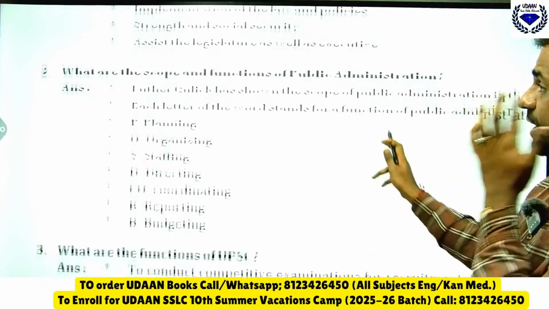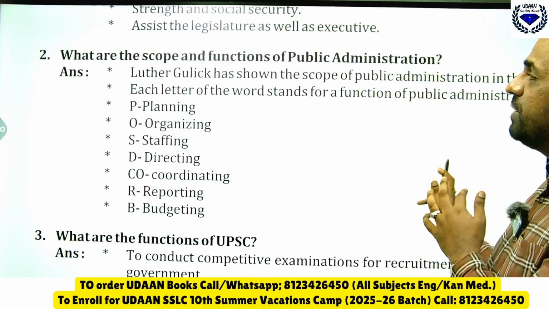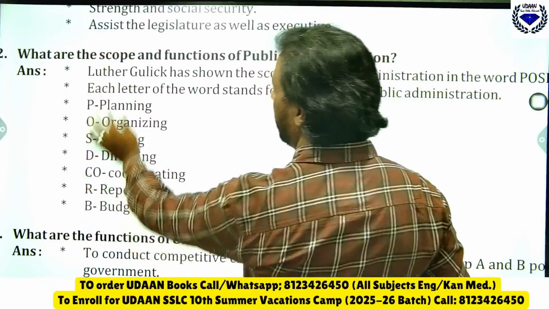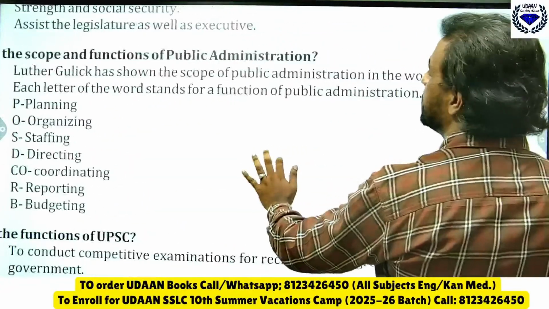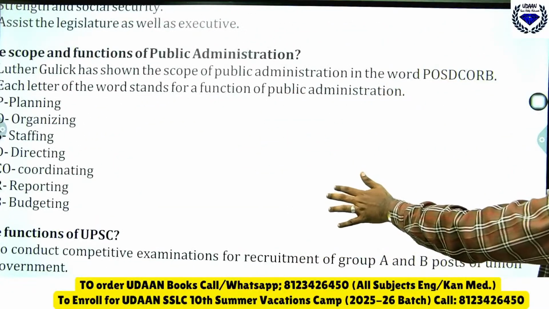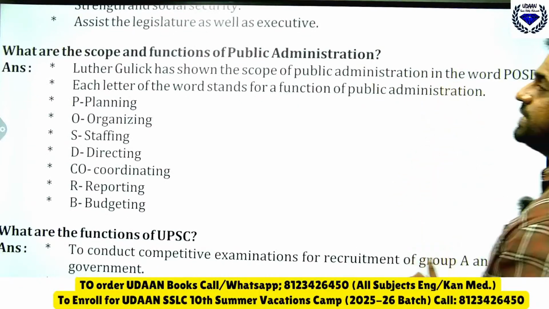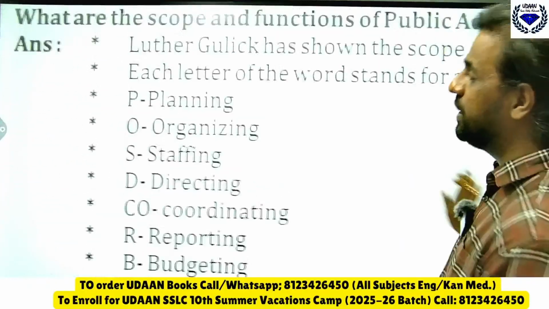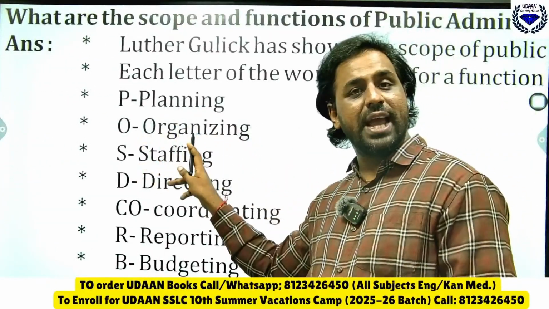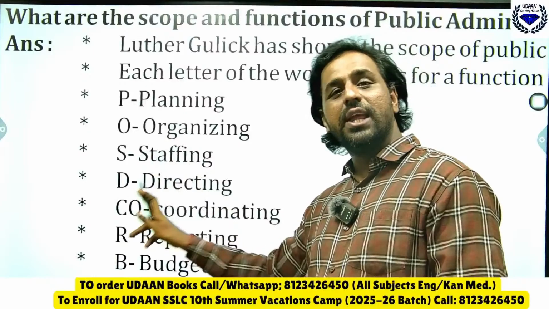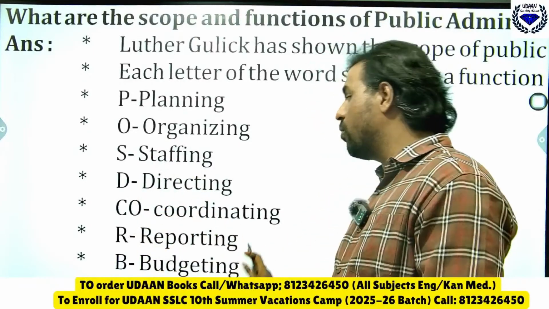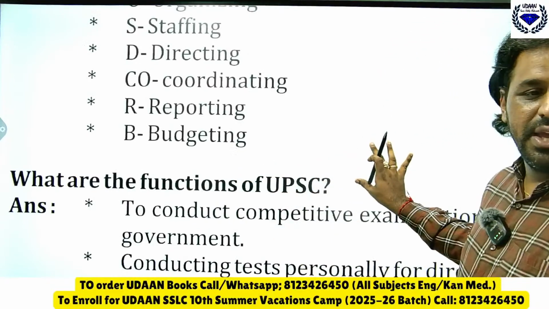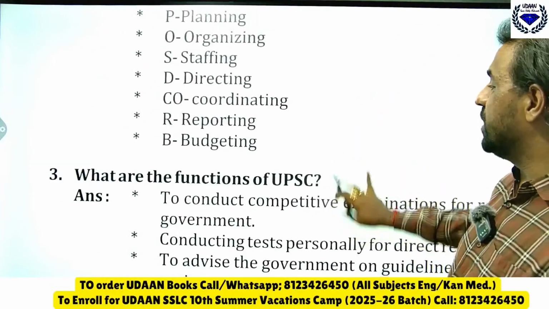Then what are the scope and functions of public administration? If they ask the scope, you should write POSCORB. Luther Gulick has shown the scope of public administration in the word POSCORB. Each letter of the word stands for a function of public administration. P for planning, O for organizing, S for staffing, D for directing, CO for coordinating, R for reporting, and B for what? Budgeting. Okay.